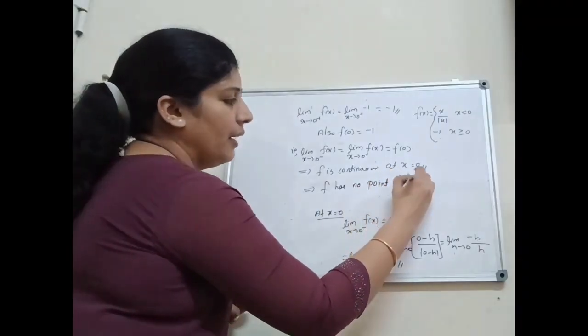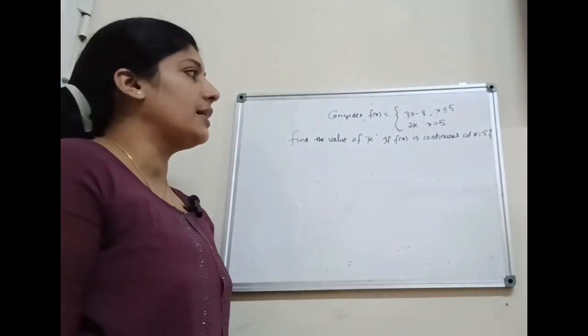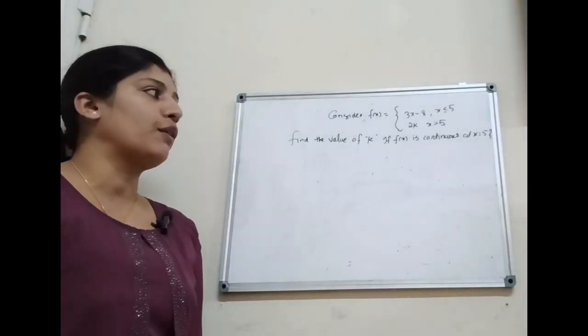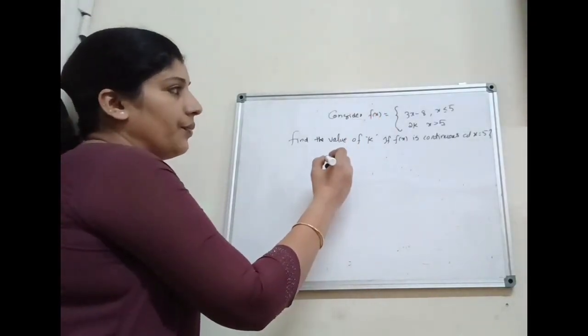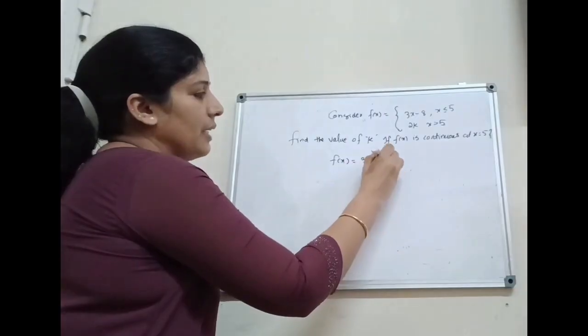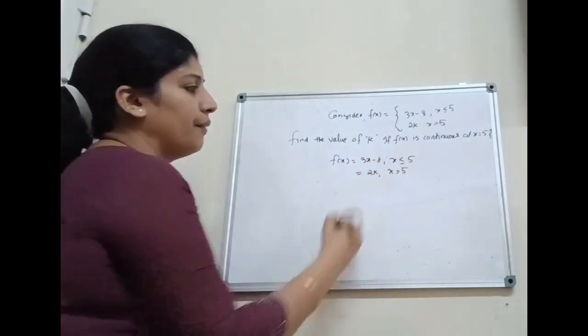No point of discontinuity. Next, consider the question: f of x equal to 3x minus 8 for x less than or equal to 5, and 2k for x greater than 5. Find the value of k if f of x is continuous at x equal to 5. Here, first we consider the function f of x equal to 3x minus 8, x less than or equal to 5, and equal to 2k when x greater than 5.